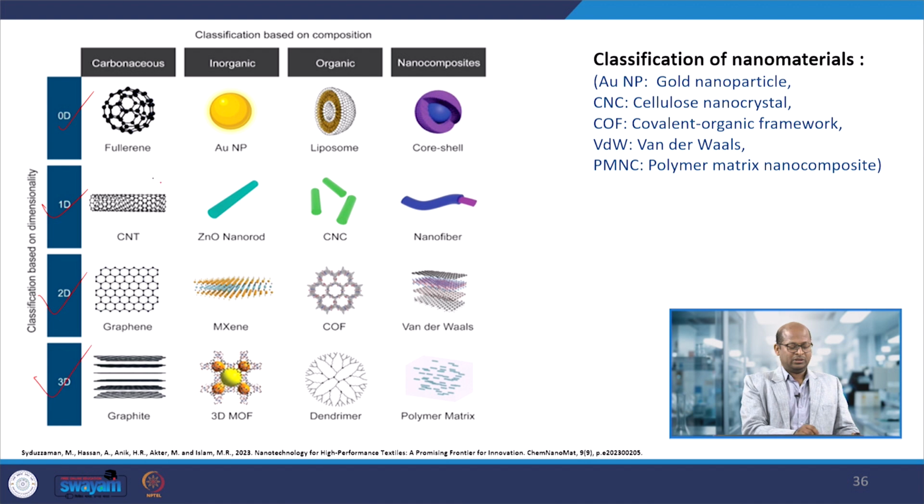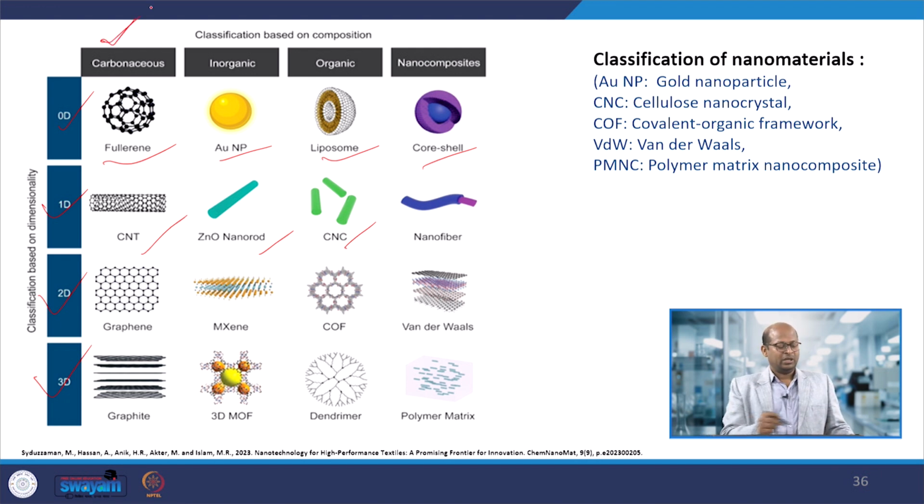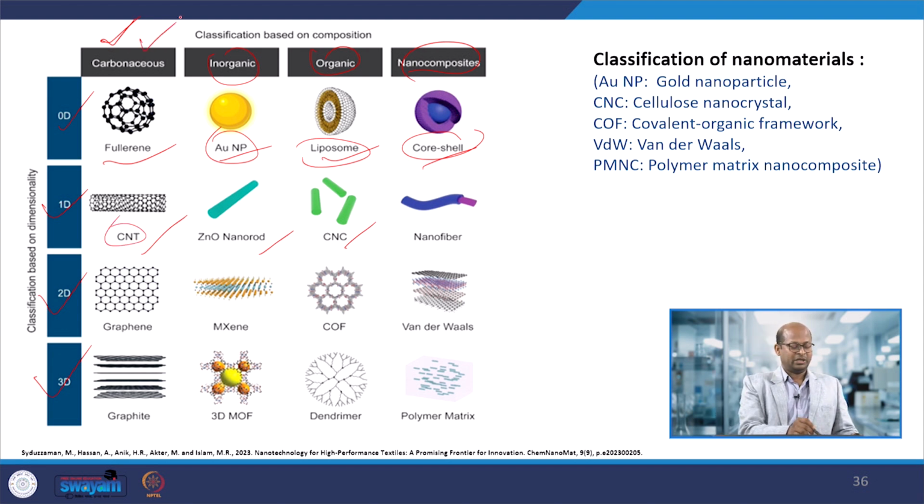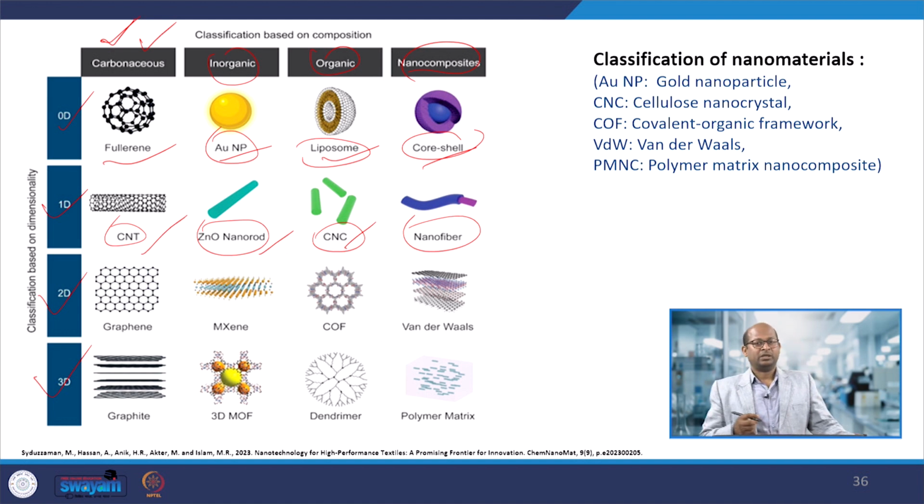In the first column are 0 dimensional materials: carbon materials, inorganic materials such as gold nanoparticles, organic materials such as liposomes, and nanocomposites such as core-shell materials. Here are 1 dimensional materials: carbonaceous material, that is CNT; inorganic material, that is zinc oxide nanorods; CNC, cellulose nanocrystals, which are organic materials; and nanofibers, nanocomposites made of three different materials, but that material is 1D and is a nanocomposite material.